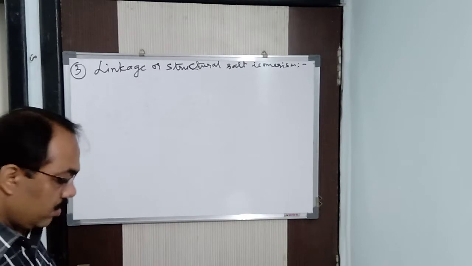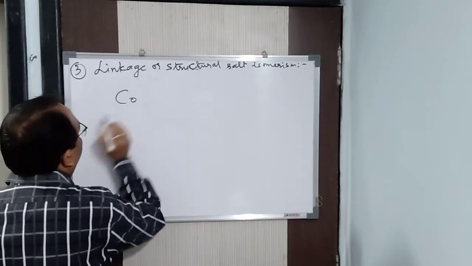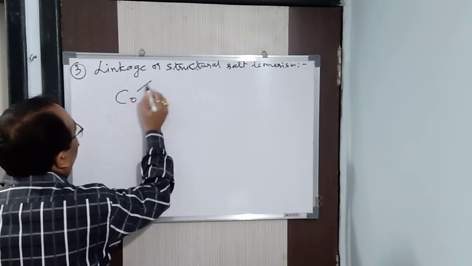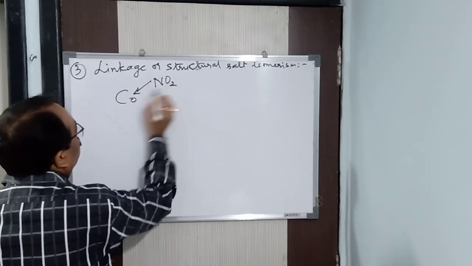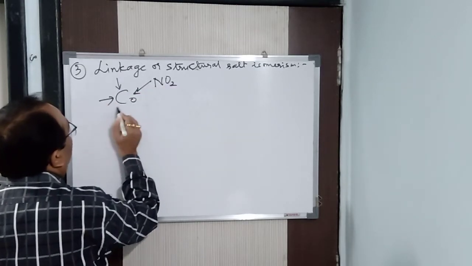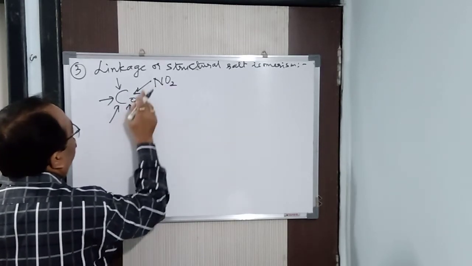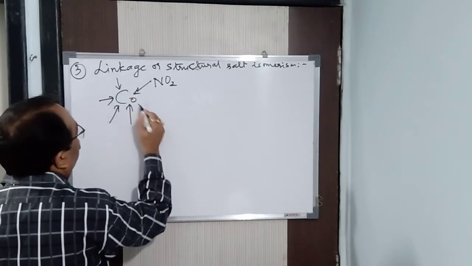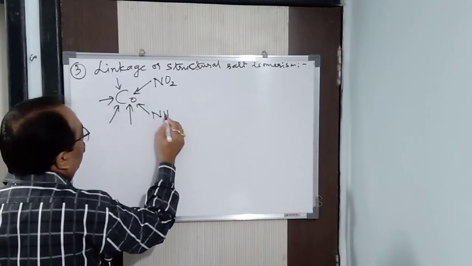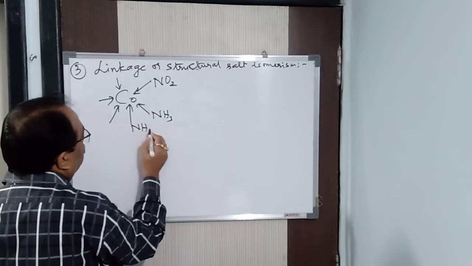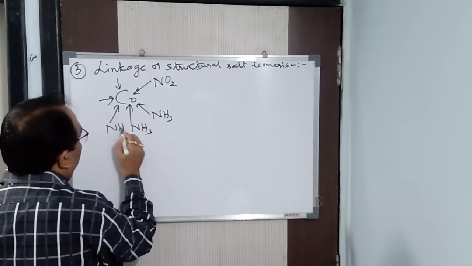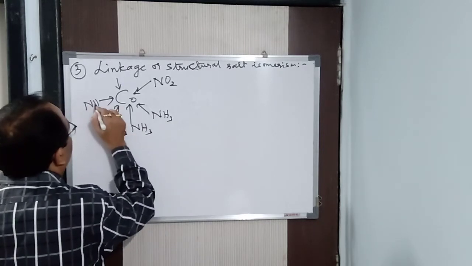Let me give an example. For example, we have here Co and, as I said, NO2. The other ligands, 1, 2, 3, 4, 5, are ammonia, NH3.